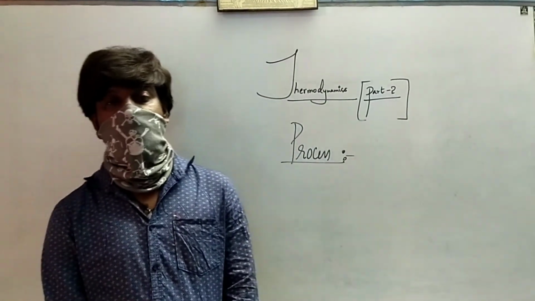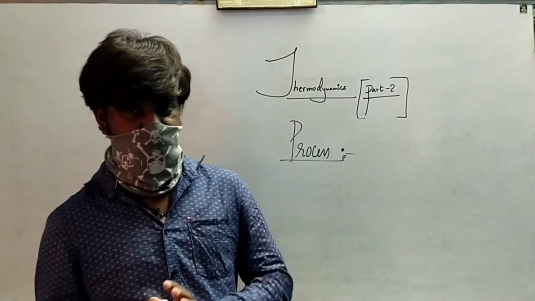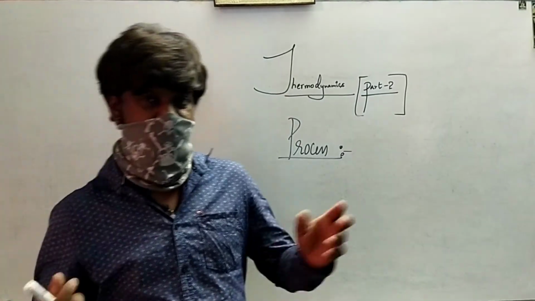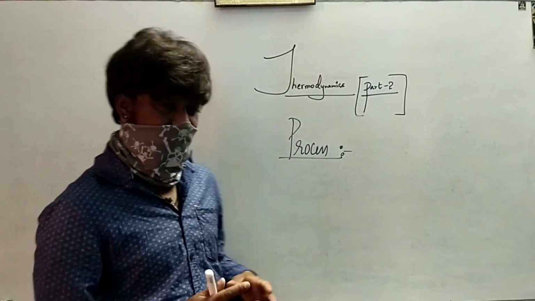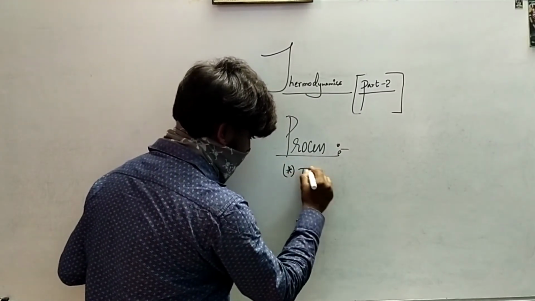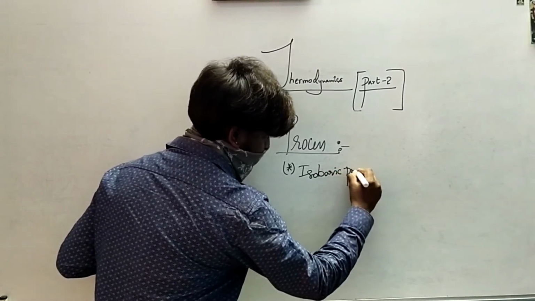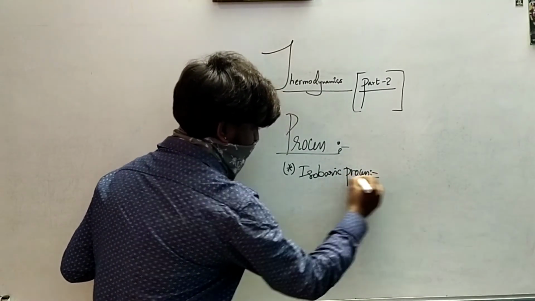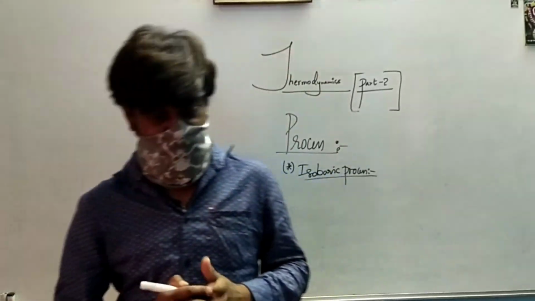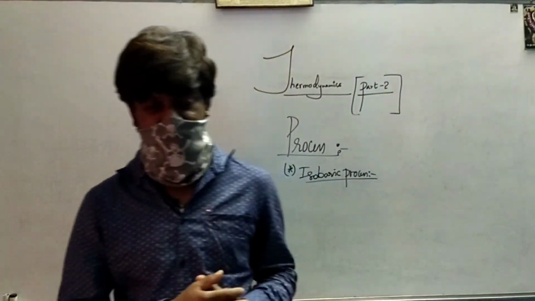Now we will talk about process. I just told you what a process is. In thermodynamics, a process is something that you do to take a system from one state to another state. There are different types of process. I will try to name a few. The first one is called isobaric process. It doesn't go in any order. There is no such order here. I just randomly pick the processes and I'll try to help you with them. Now we'll try to understand what an isobaric process is.